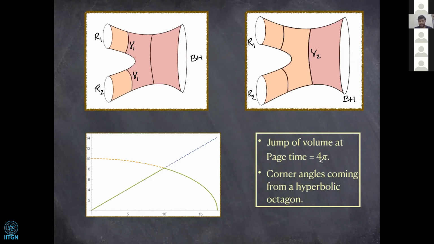2 pi n was my general result. So I'd simply put n is equal to 2 in there. And the corner angles are coming from a hyperbolic octagon.